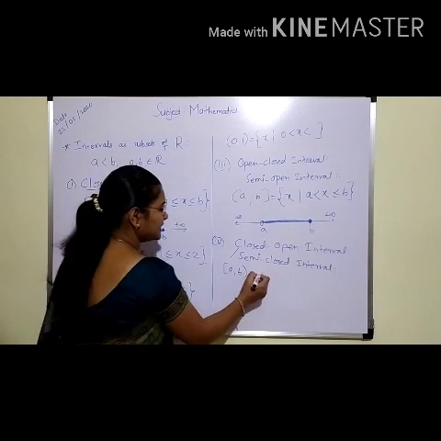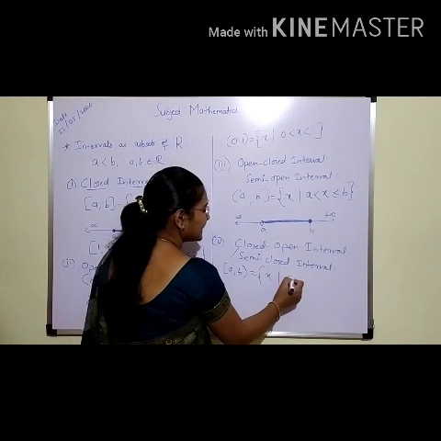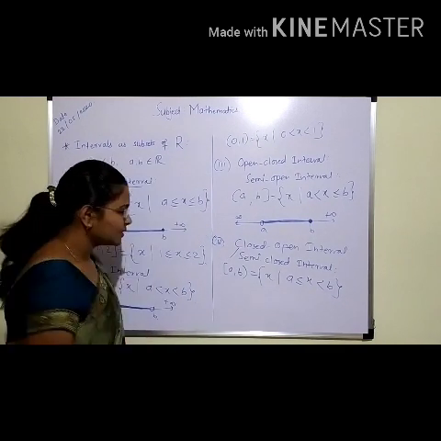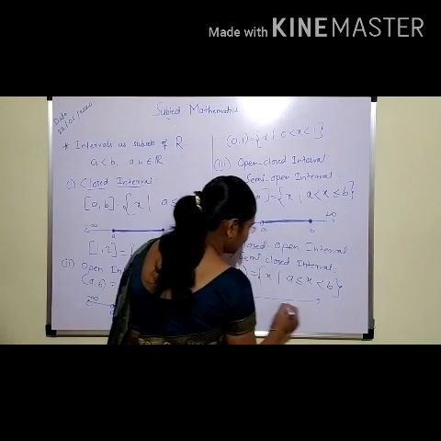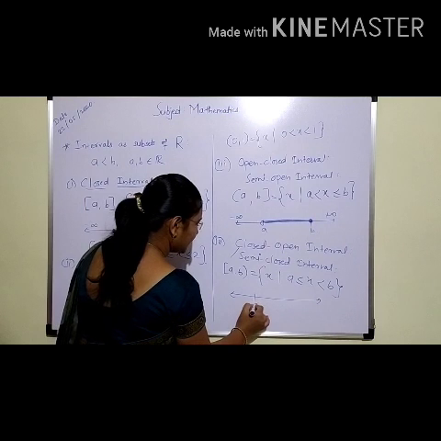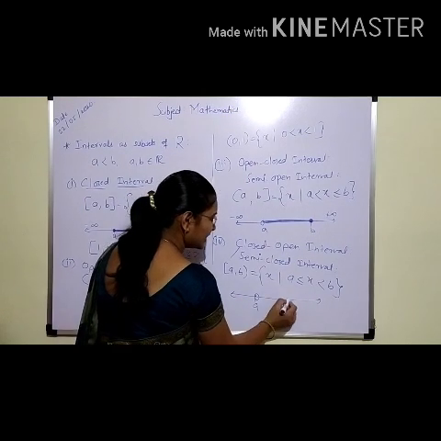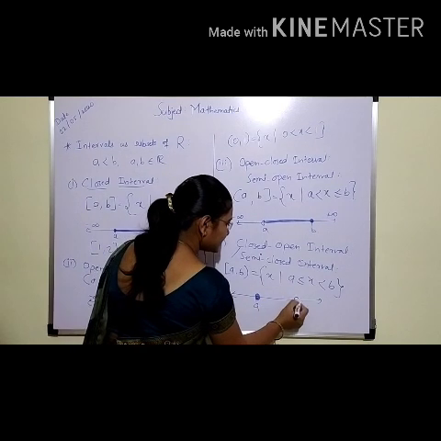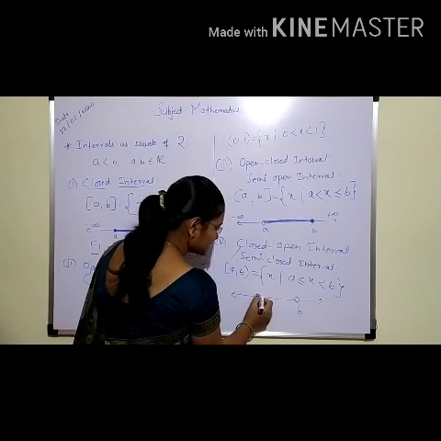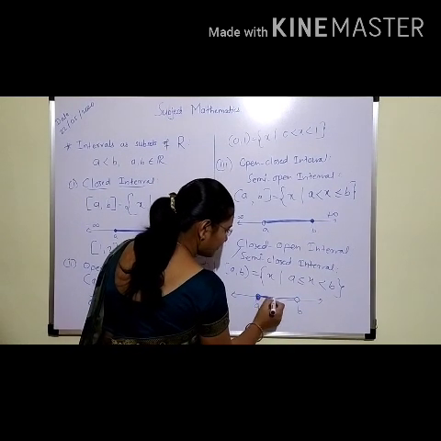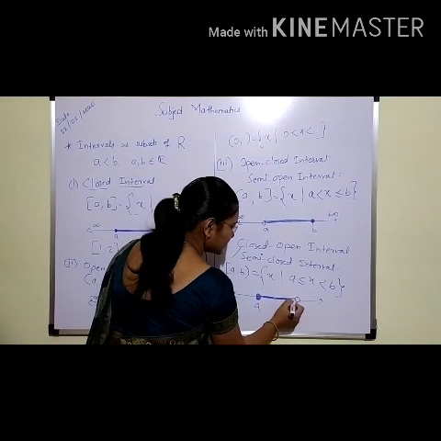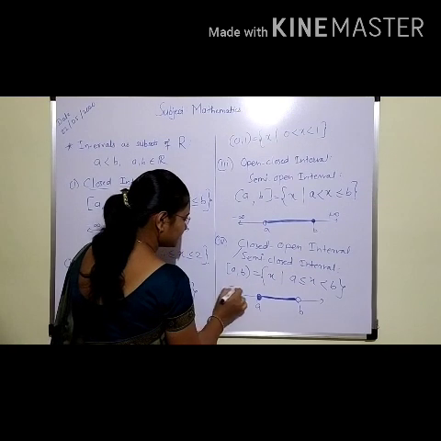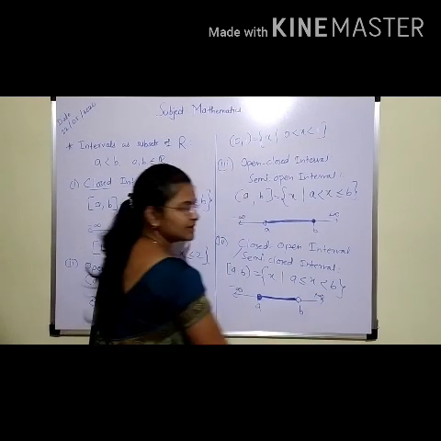So this will be the set of x such that a less equal to x strictly less than b. Understood? If we draw the real number line, we have a, we will consider this a here, and will not consider the point b. These all points are the members for this set of intervals. Minus infinity and this will be plus infinity.